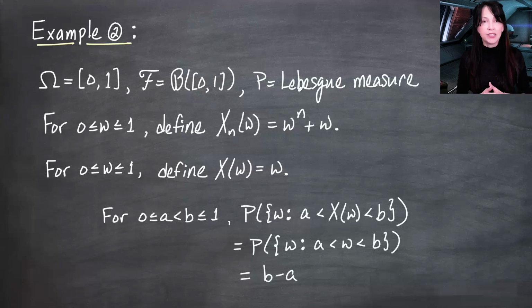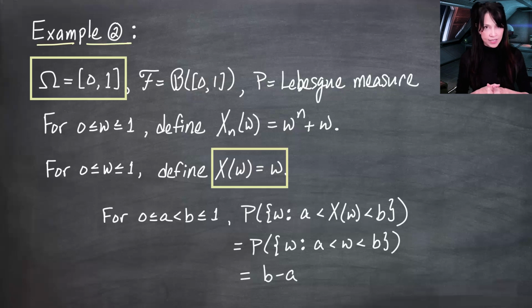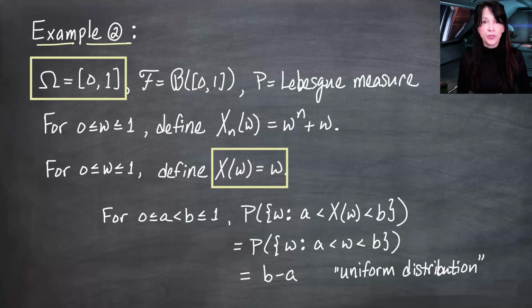We haven't talked about distributions in this course yet, but if you're here, I assume you've had some probability or statistics, and if you were wondering, this is how we define a uniform distribution, or a random variable with a uniform distribution.